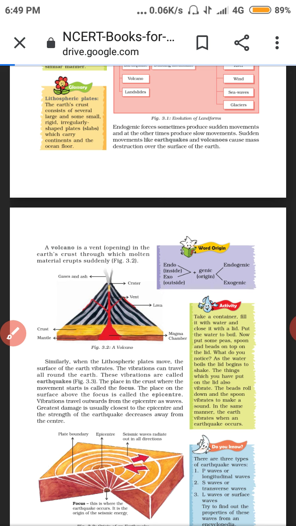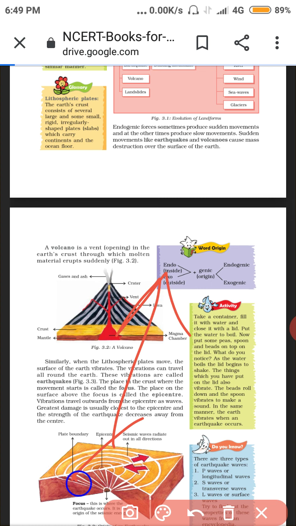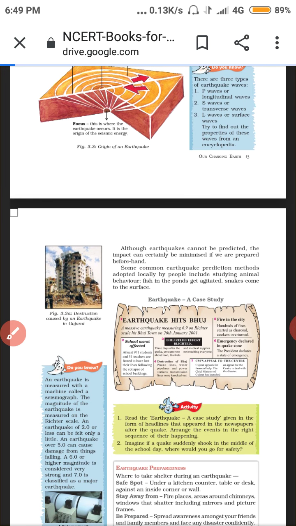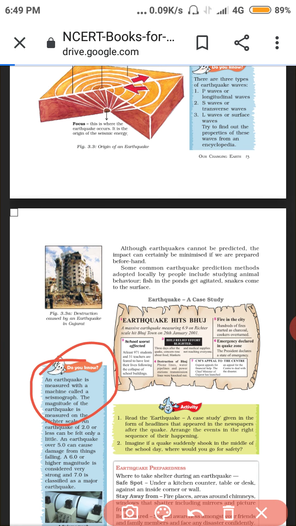The place where the movement starts is called the focus. The place above the focus is called the epicenter. Here is the focus and here is the epicenter. The machine used to measure an earthquake is the seismograph. It is an important question.